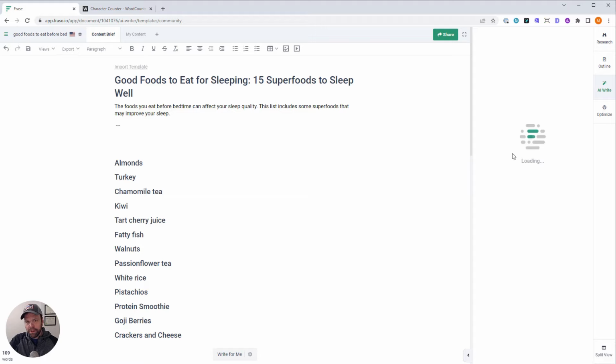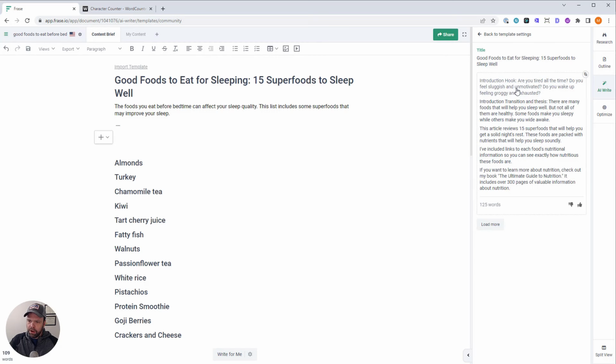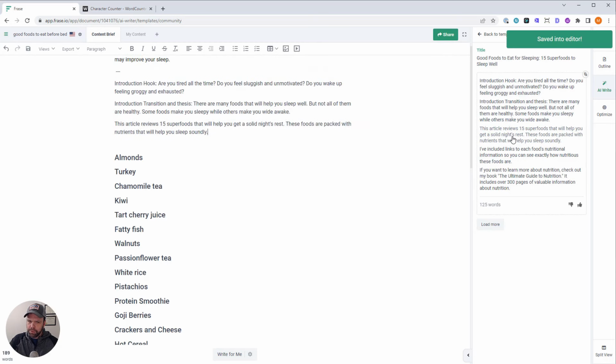A lot of these we're going to run on creativity level 1. Don't go above that unless I tell you to do that. Otherwise you'll get bad results. So we should get a nice intro with this. Okay, I don't want it all. What's nice is you can pick and choose what you want. I can load more too. But this, so we remove the introduction hook part and we remove the thesis part.